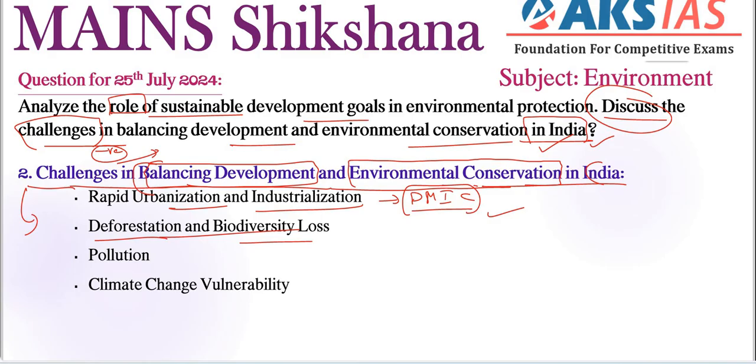So from the development point of view, we are cutting the trees and all, right? That is the case here. In the development context, we are cutting the trees. At the same time, the loss of biodiversity is happening. That is interconnected here. So large scale deforestation for agricultural expansion, mining, infrastructure, etc., is happening, right? It is one of the main threats to India's biodiversity.